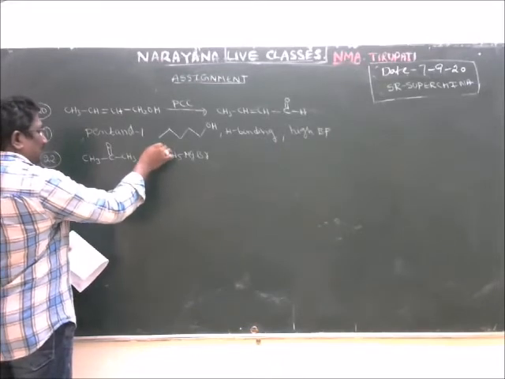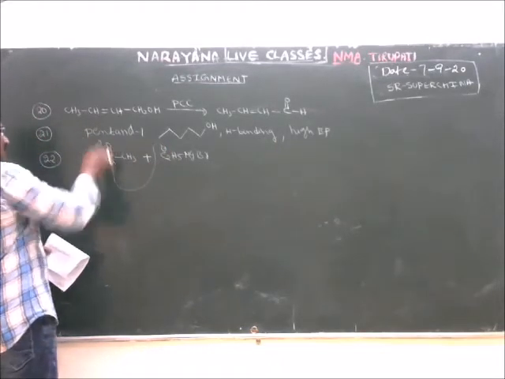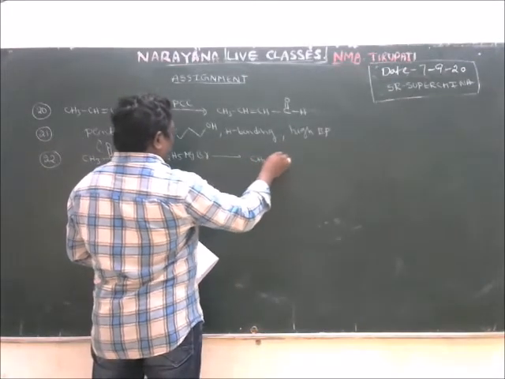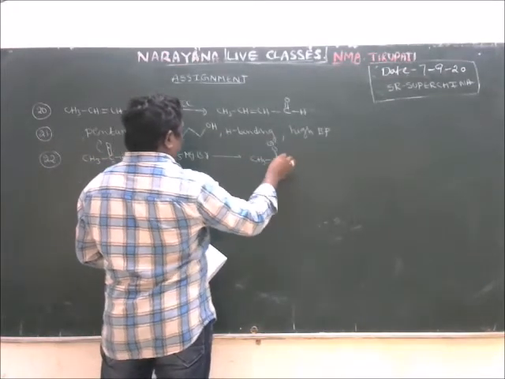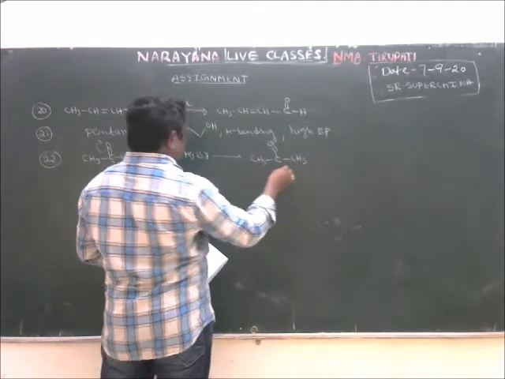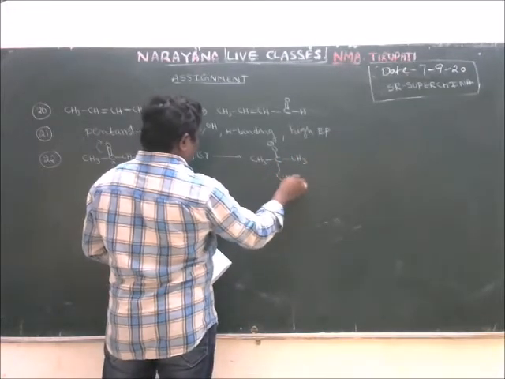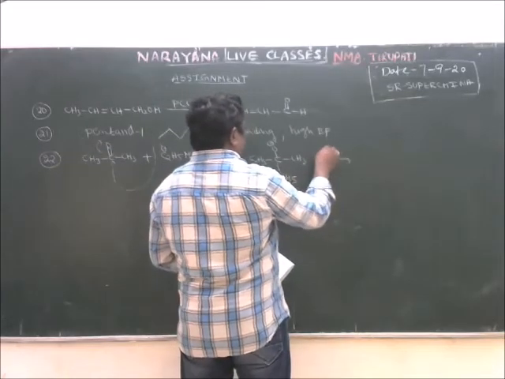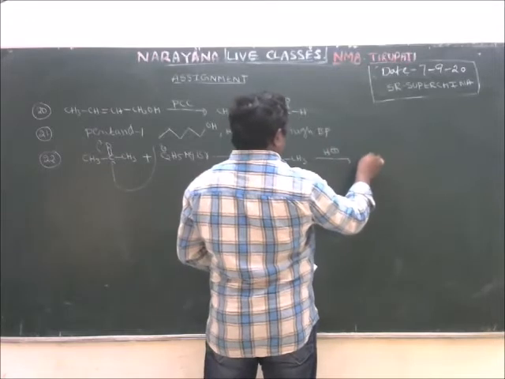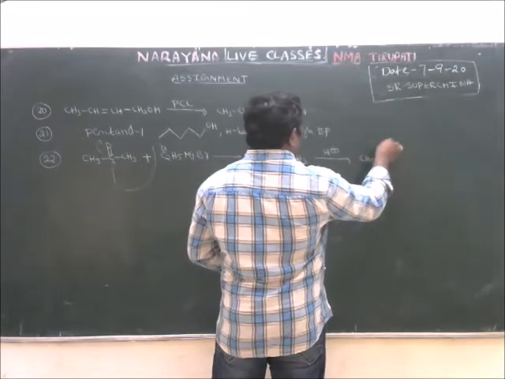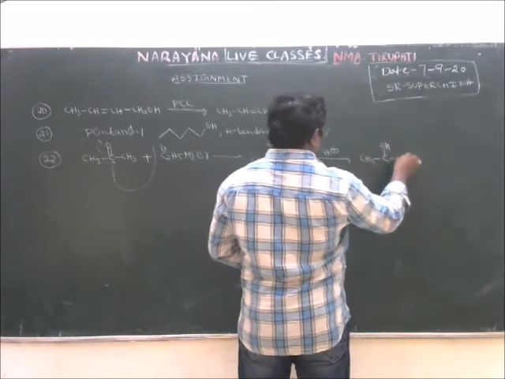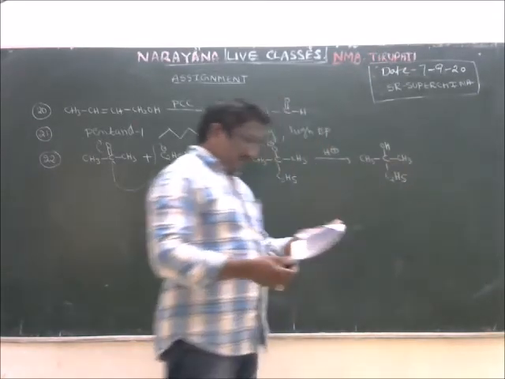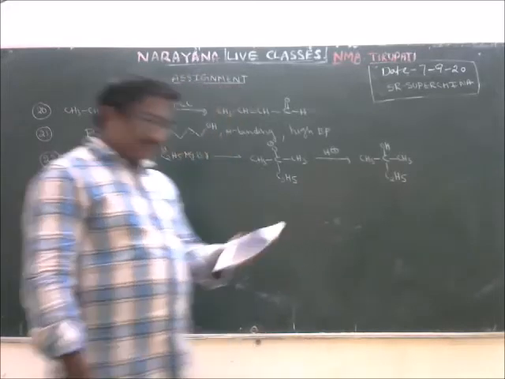It acts as a C2H5 minus, giving nucleophilic addition: CH3, C, O minus, CH3, C2H5. The next step is the acidification step. So we get CH3, C, OH, CH3, C2H5. This is the answer.